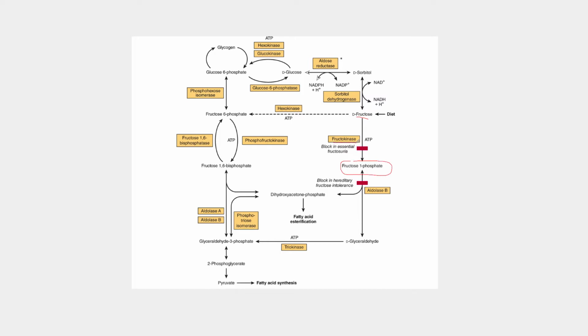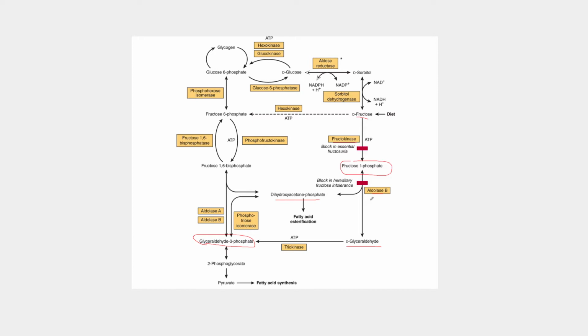Fructokinase is the major enzyme involved, and this enzyme has a high Vmax and rapidly phosphorylates fructose as it enters into the cell. From here, aldolase B cleaves fructose into dihydroxyacetone phosphate and glyceraldehyde. Both of these products can then enter through the glycolytic pathway as glyceraldehyde 3-phosphate. What's important to note here is that aldolase B is the rate-limiting step for fructose metabolism, but it's not the rate-limiting step for glucose metabolism.